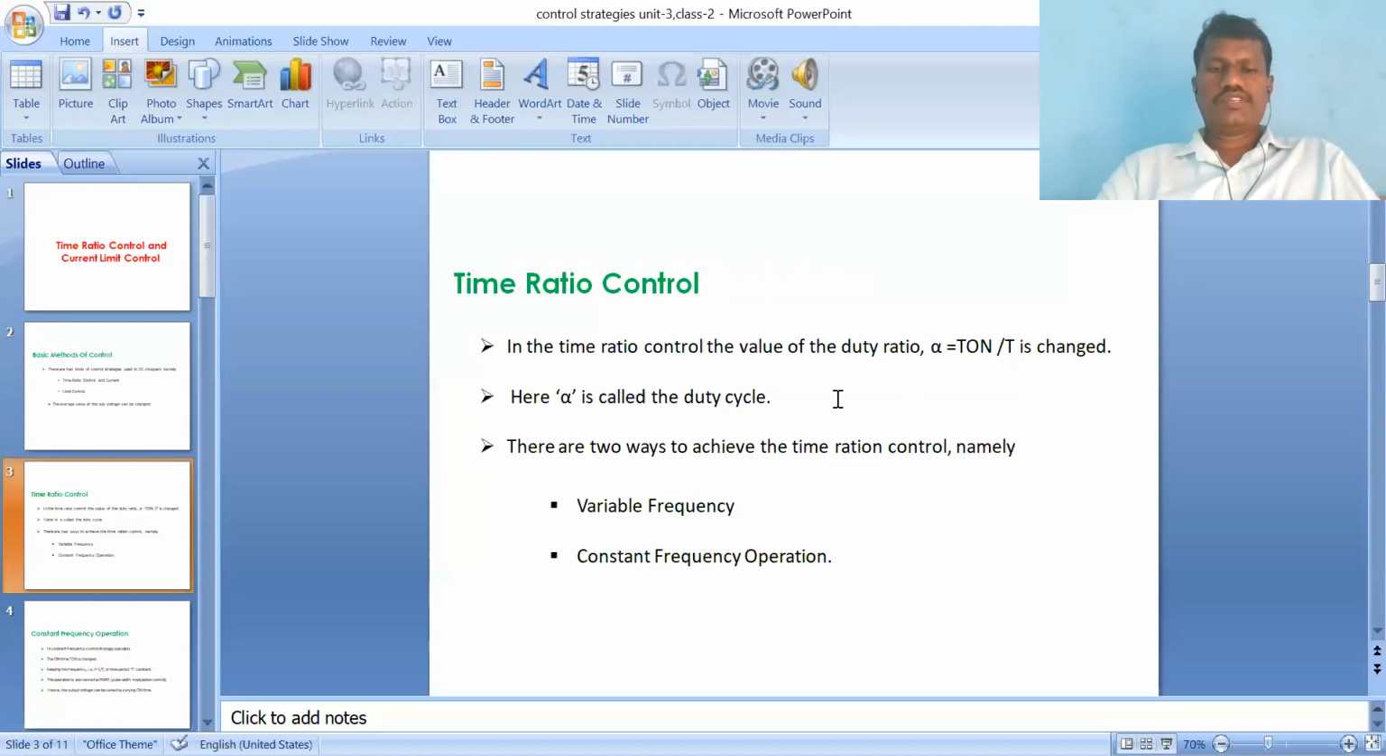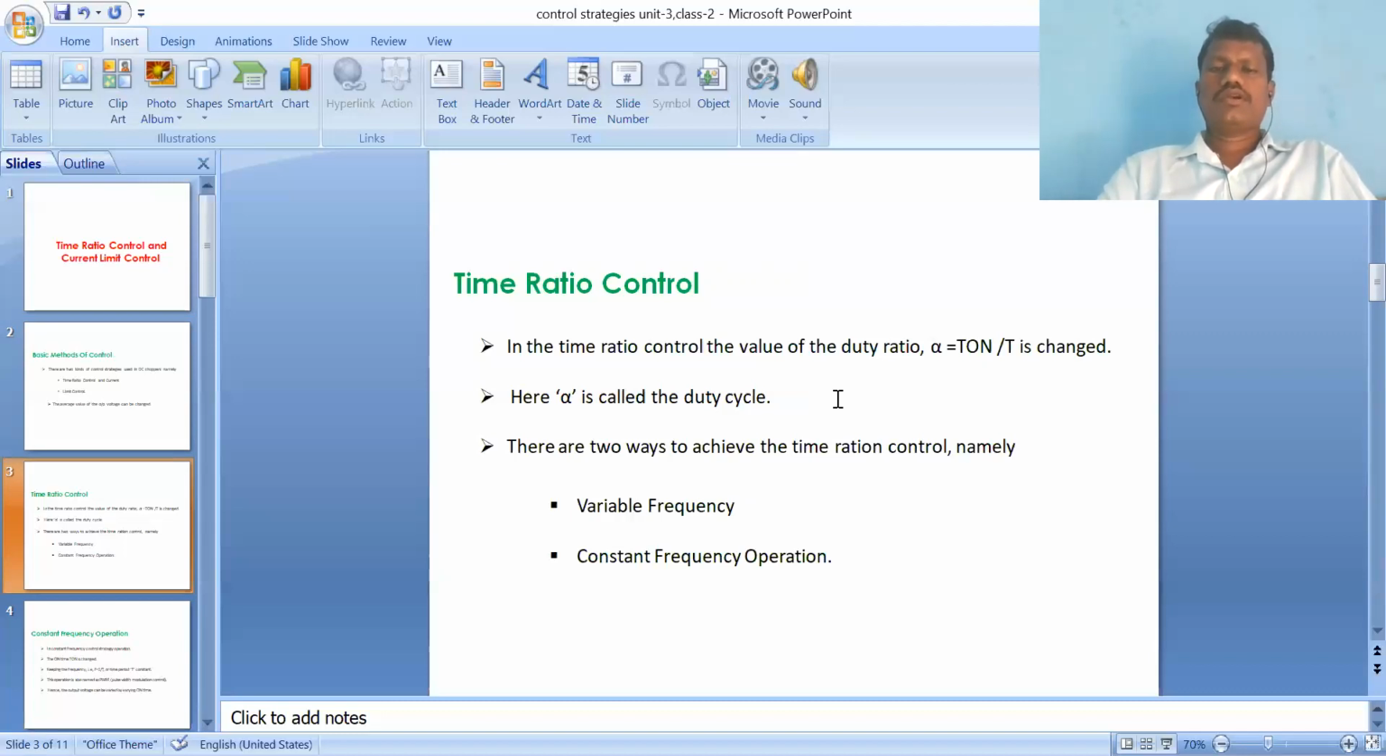In a step down chopper, the output voltage formula is V0 is equal to alpha into Vs. Clear? And for a step up chopper, V0 is equal to Vs into 1 by 1 minus alpha. In both cases it depends only on alpha. So by taking different values of alpha, the output voltage is controlled. How to control the output voltage of a chopper? By using control strategies: one is time ratio control and the second is current limit control. Clear? In this concept we discuss time ratio control first.